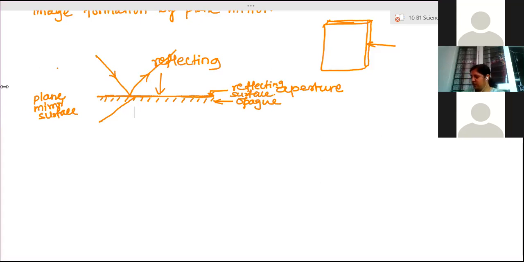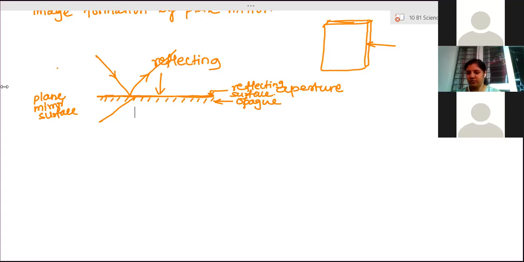Clear? So how plane mirrors form an image, we have to draw with the help of a ray diagram. For any image formation, an important condition is that from the object, a minimum of 2 incident rays should fall on the mirror. Then we have to find out their reflected rays. And to form the image, it is important that those 2 reflected rays should meet.